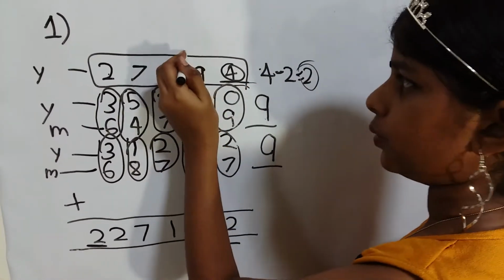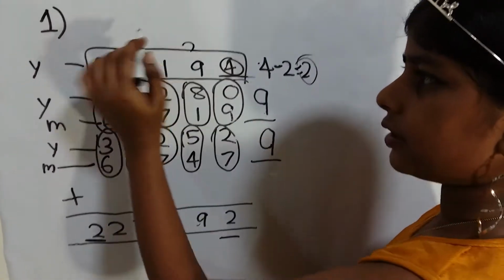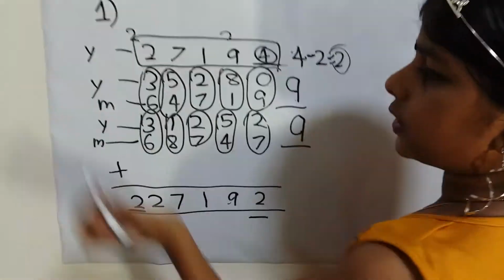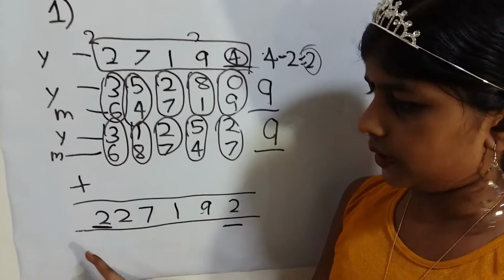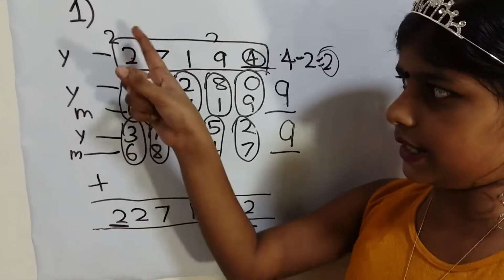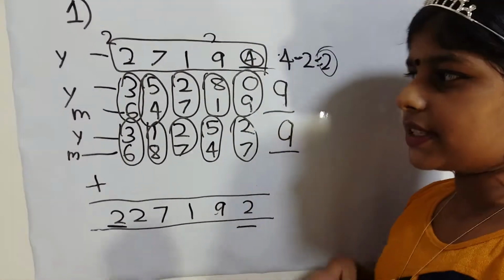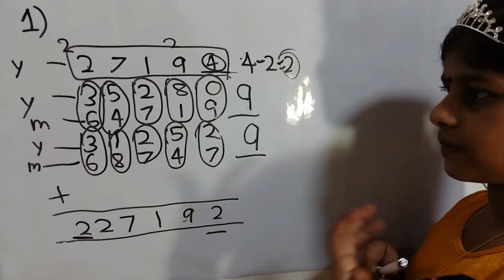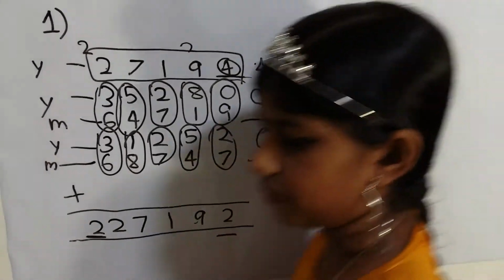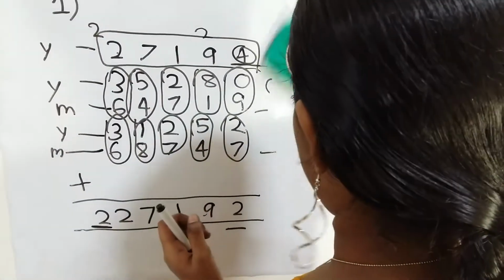So you get the 2 on the top. So when you get the 2 on the top continuously, over here will be a 2 on the top at the end. At the end, when it's a 2 on the top, you'll have a 2 over here because it's the end of the column. So that is how this mathematics trick works.